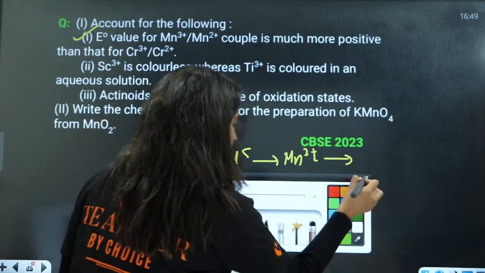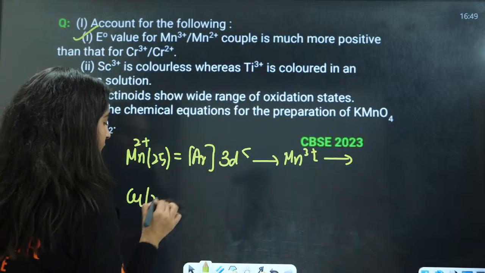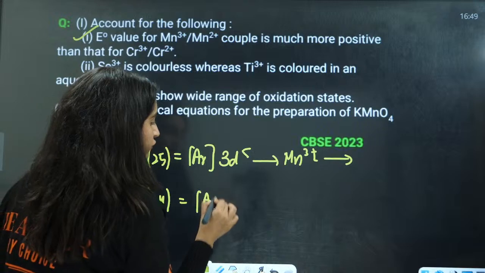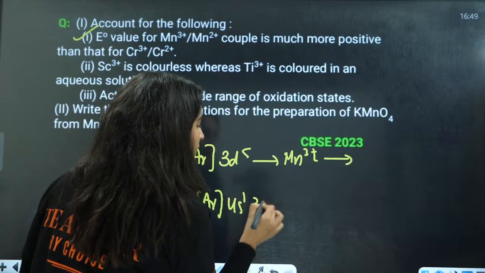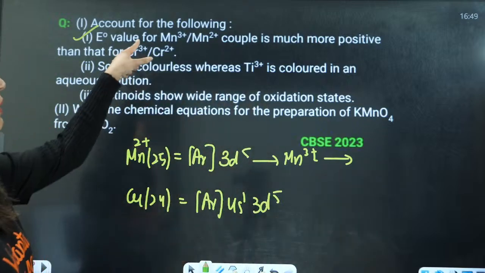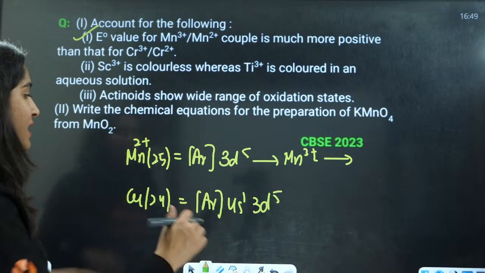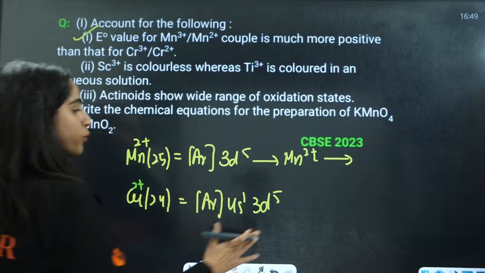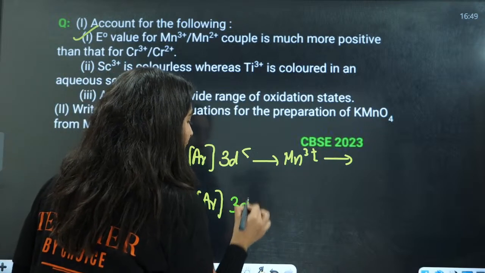Okay, chromium is 24. This is an exceptional electronic configuration, that is 4s1 3d5. Now if I am talking about chromium 3 positive and chromium 2 positive, let us see the electronic configuration of chromium 2 positive, that will be 3d4.